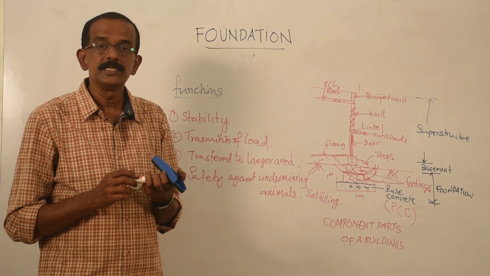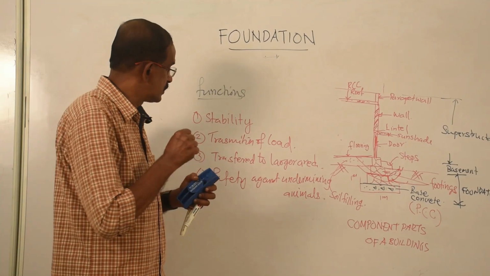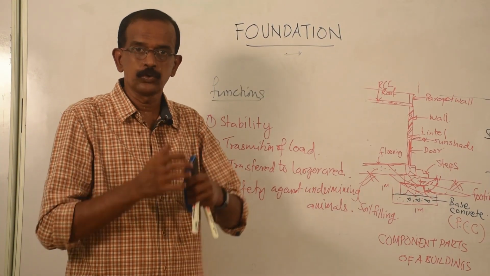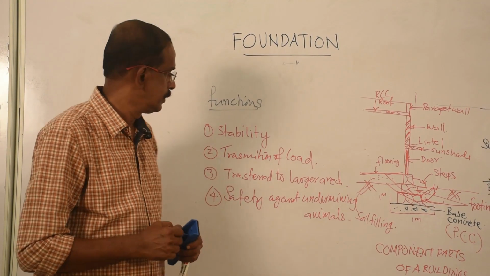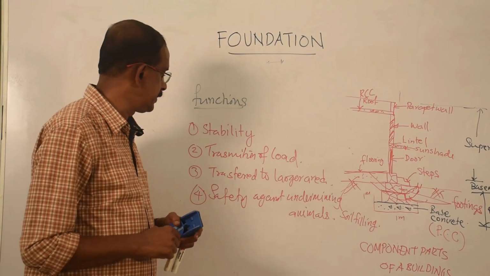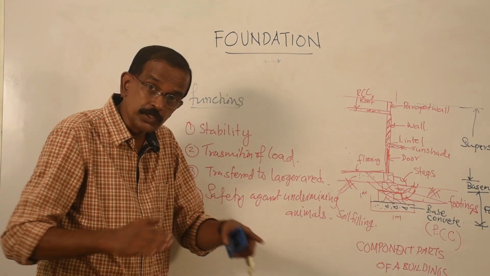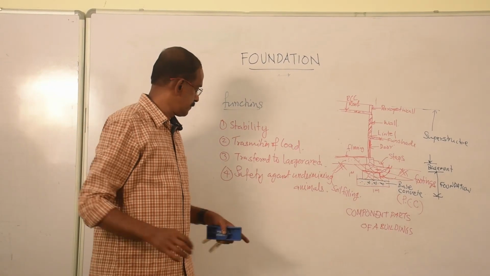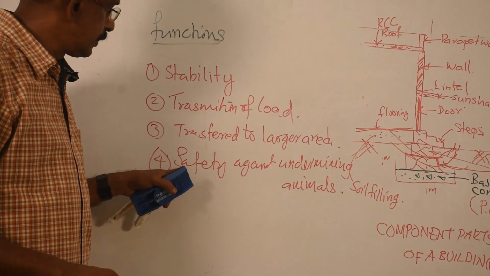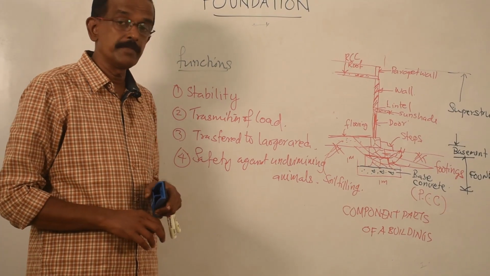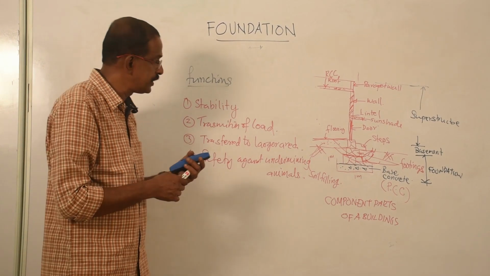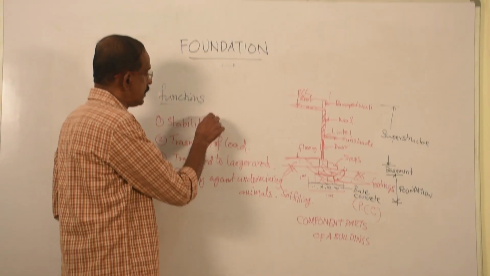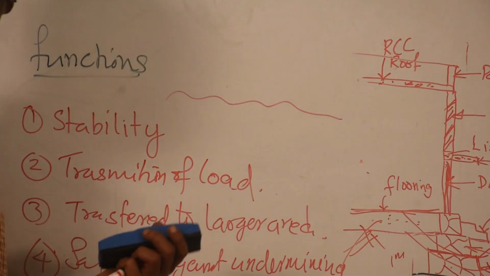So first is stability against earthquake, against wind. Foundation will give stability to the building. It will transmit the load to a larger, wider area, and it will give safety against undermining or burrowing animals. One more point is there. Your ground level may be like this, so many undulations may be there.